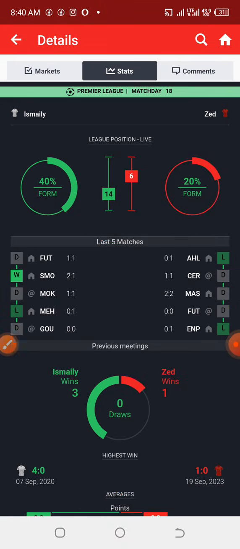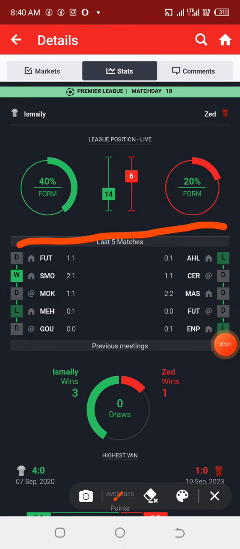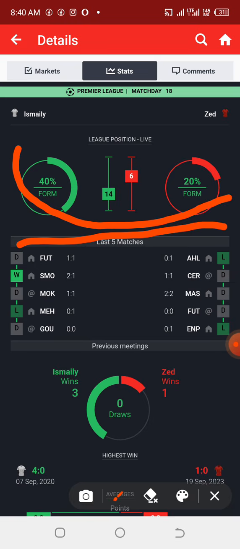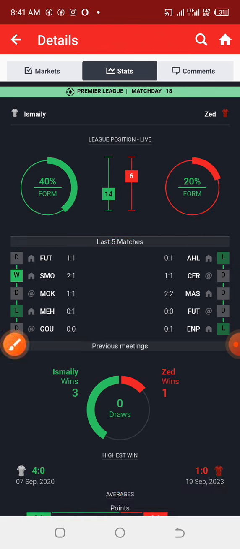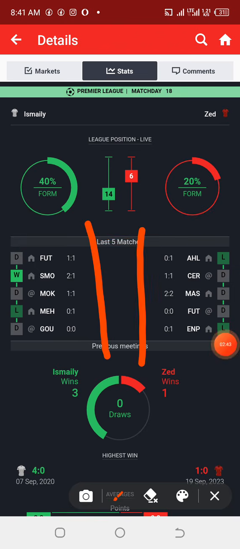The first aspect you are going to see here is their last 5 games with other teams. When it comes to predicting over and under, your main concern is not really their form or league position. That is necessary when you want to predict a straight win or double chance, but we are not considering those factors for now. The only aspect you need to look into is the last previous meetings with other teams. If you check very well and look closely, you will realize that out of the last 5 games, seeing over 3.5 or over 4.5 is not very common in their games.